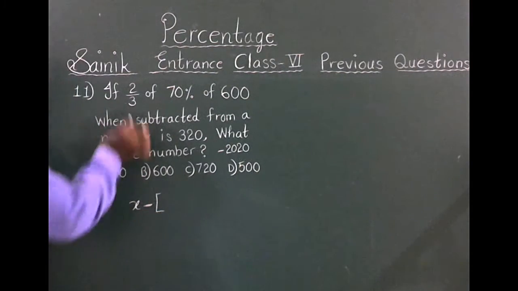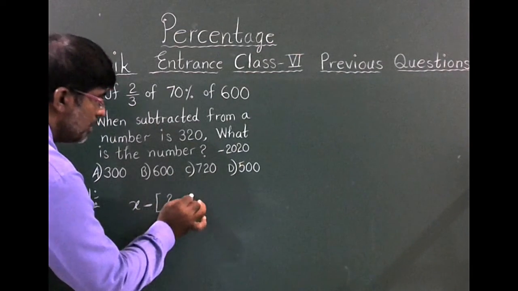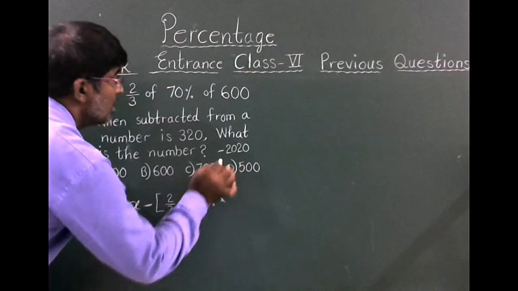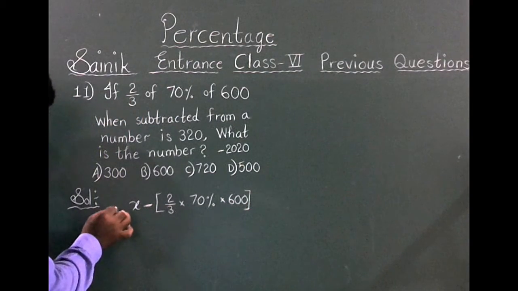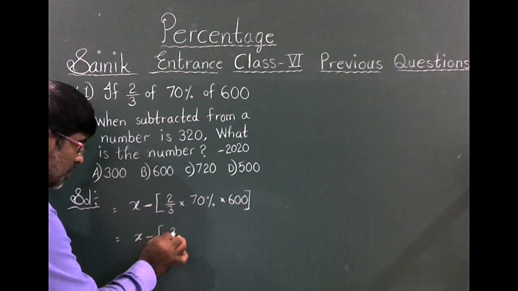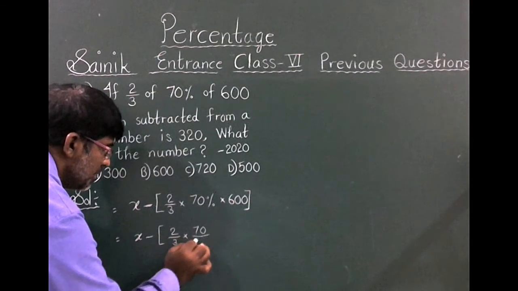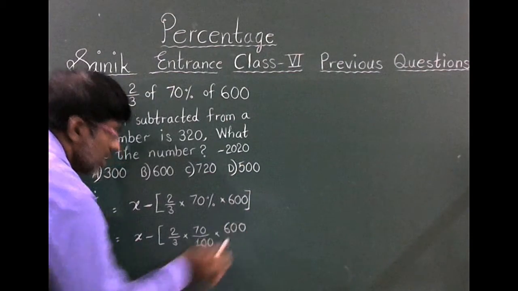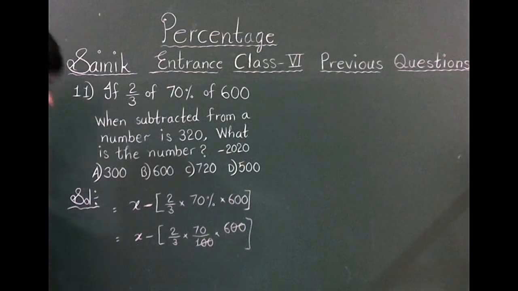X minus 2 by 3 of 70% of 600. 2 by 3 into 70% means 70 by 100 into 600. The numerator 2 zeros and denominator 2 zeros both get cancelled.